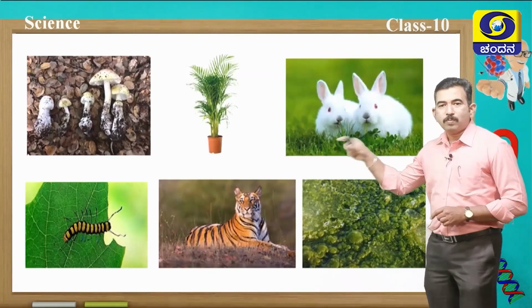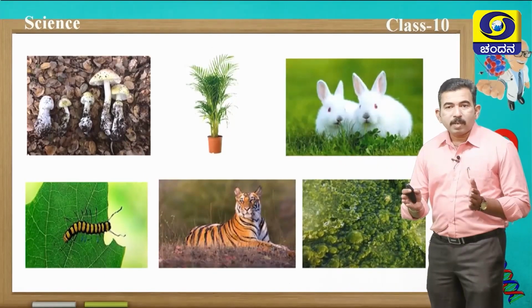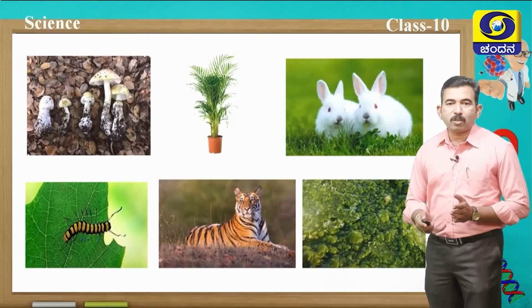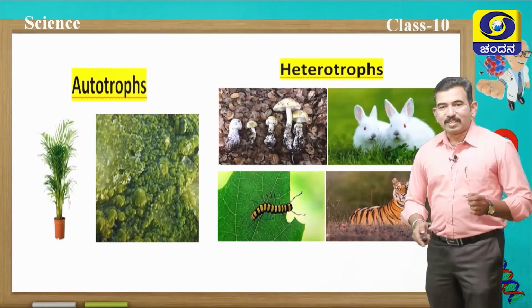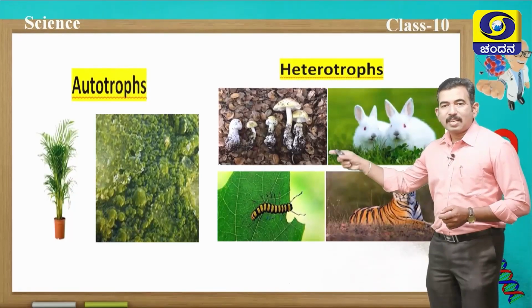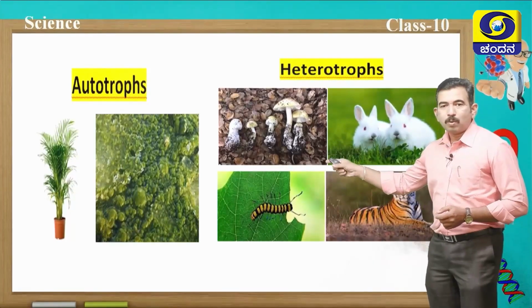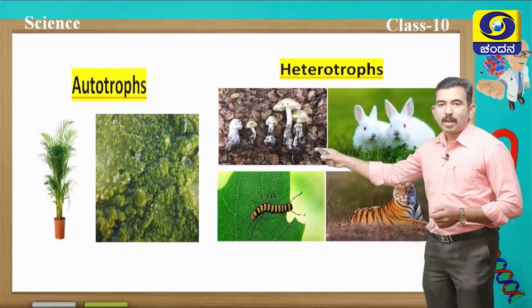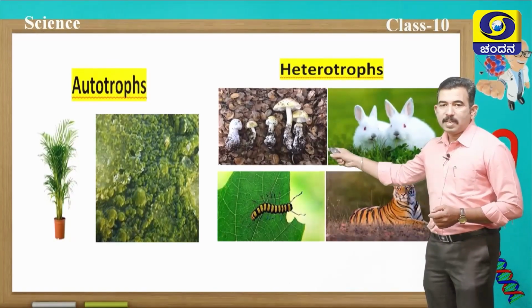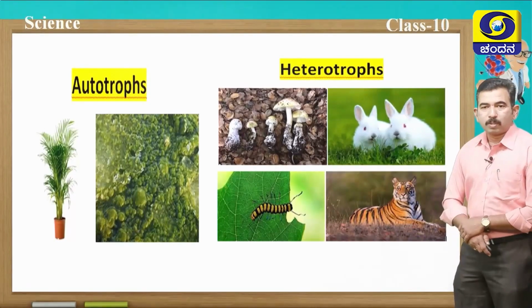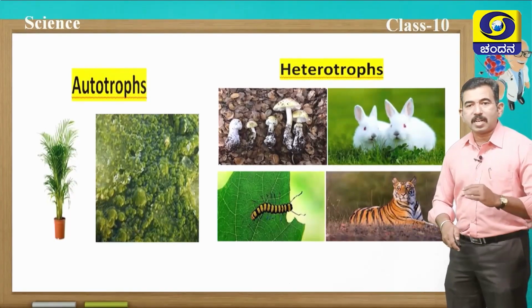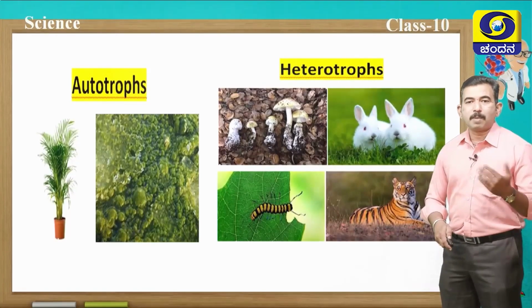Students, now can you differentiate them into autotrophs and heterotrophs, because that we have discussed in the last class? Yes, students, plants and algae come under autotrophs which prepare their own food, whereas mushroom, rabbit, caterpillar, even tiger are heterotrophs which directly or indirectly depend on the producers, nothing but plants.